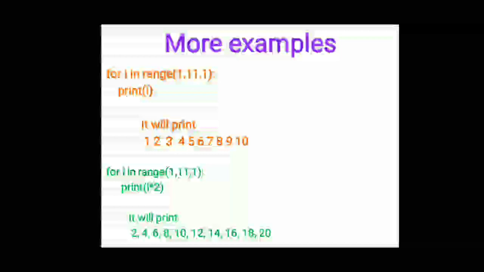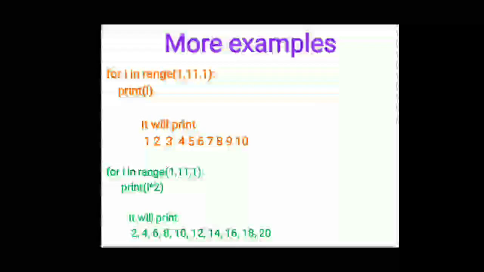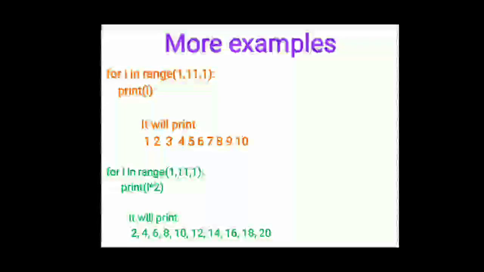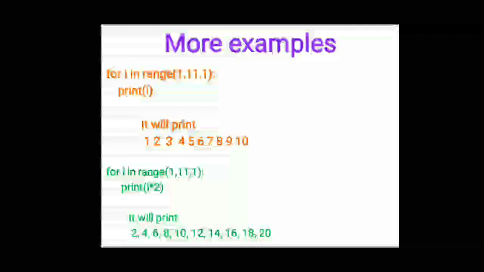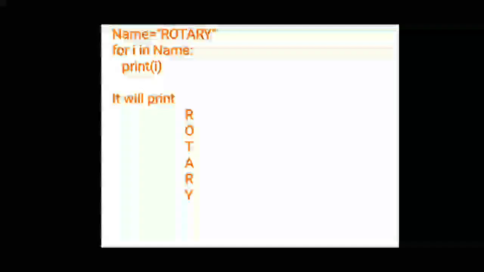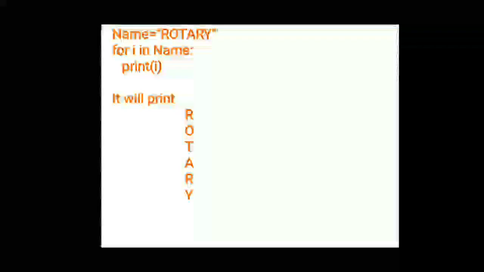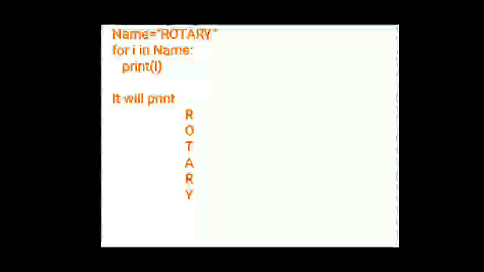See, I have created one variable and the value of that variable is ROTARY, and I have written for i in name: print i. Here also I have written print a little bit inside as compared to the for loop, because print is a part of the for loop. So what it prints is ROTARY. It means that the variable takes one character at a time and displays it.